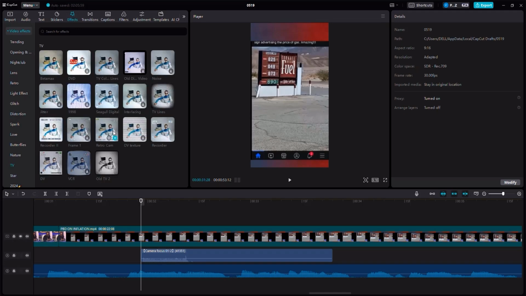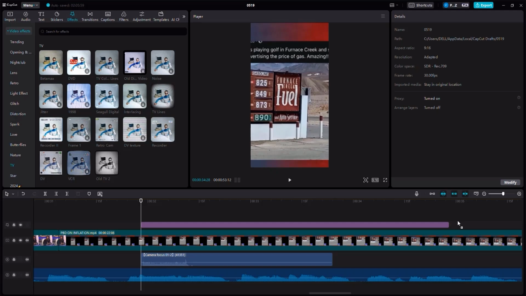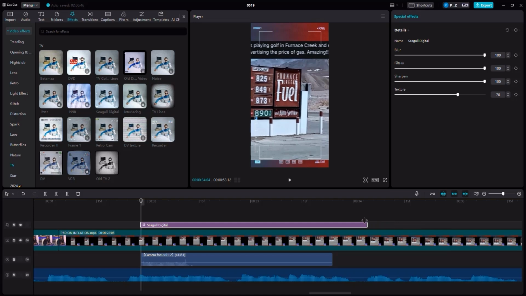And here we have a lot of these camera types. I'm just going to use this one, drag it right here, drag the effect right about here. And it's showing it like a camera, right? So, and that's pretty fun. But I don't want you to do that for a long time.